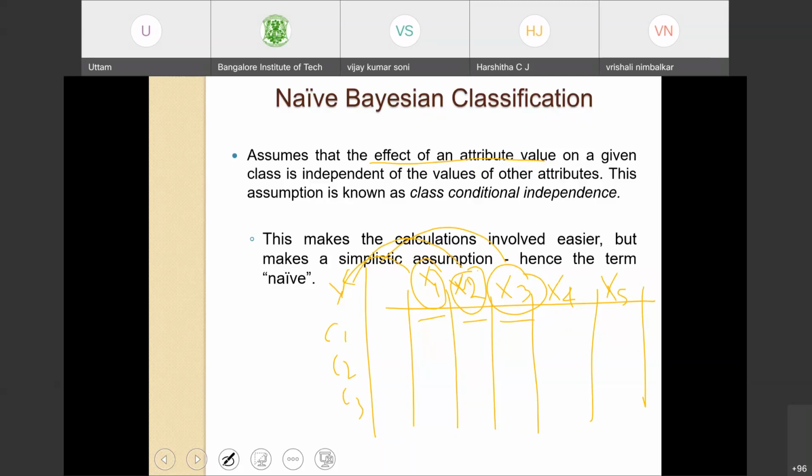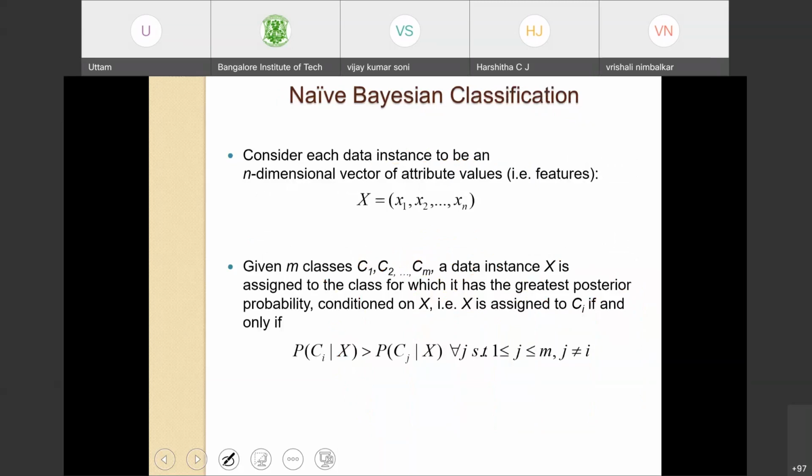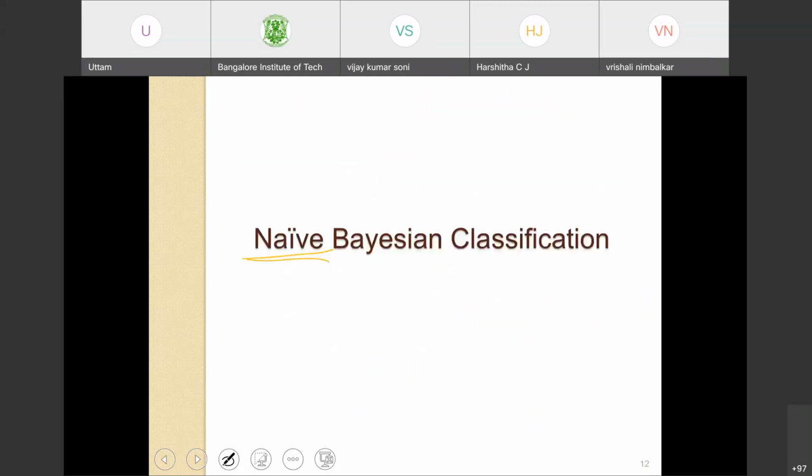So consider data points x1, x2, ..., xn. This is the n-dimensional feature vector. Consider m classes C1, C2, ..., Cm. What did we discuss now? We discussed that a data point x will belong to the class for which it has the greatest posterior probability.